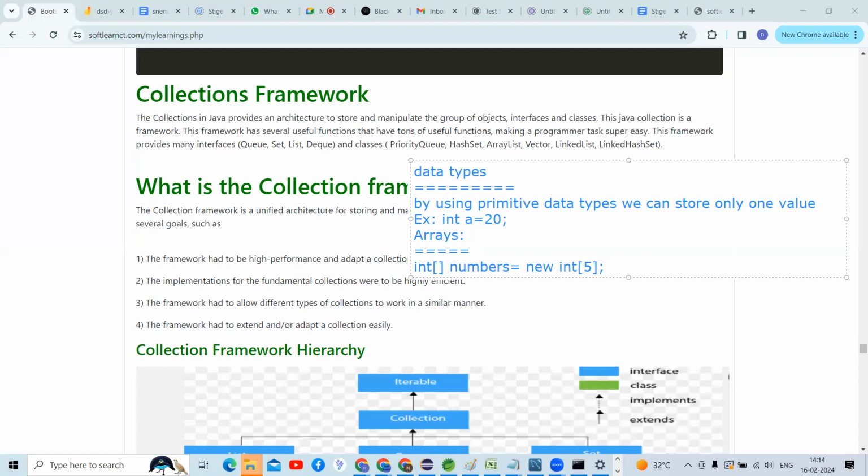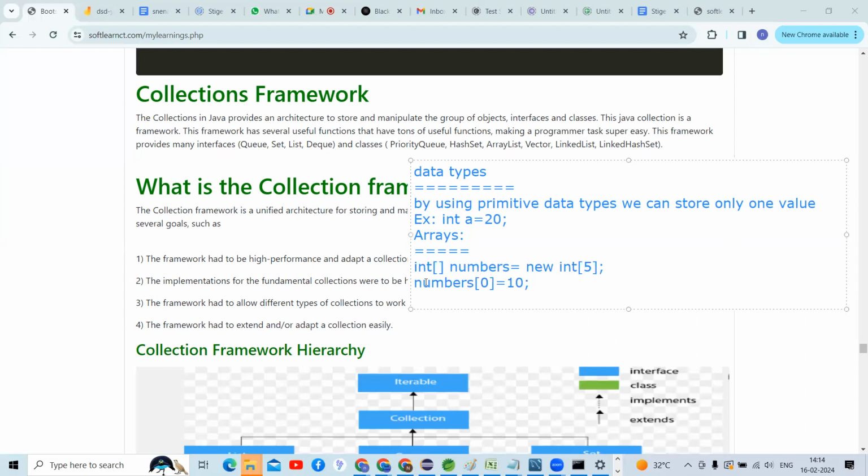But when we are creating arrays, there is also a drawback, guys. You can check here. I'm going to add an element here, using the reference variable of that int array, and we can store that value. See here, guys. Based on the index position, we store the values.